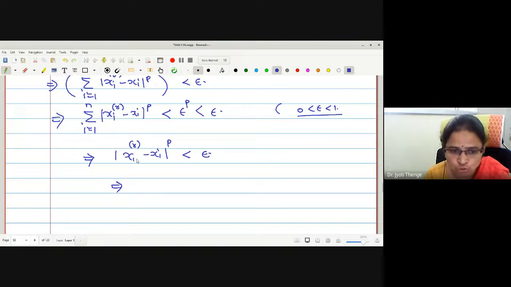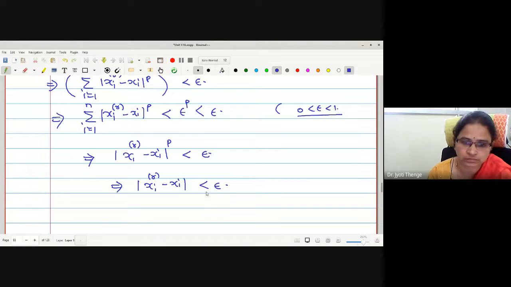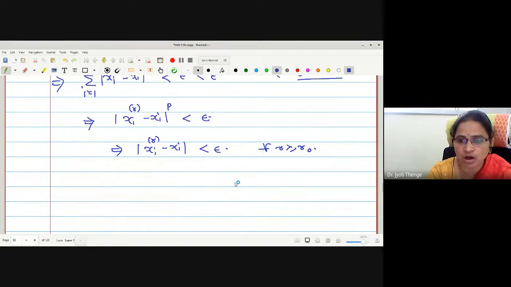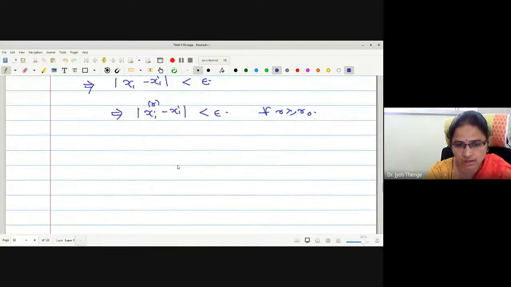Next, taking pth root on both sides, it is less than epsilon raised to 1 by p, which is less than epsilon. So what have we proved? Xir minus xi is less than epsilon for r greater than or equal to r naught. Therefore, may I say this coordinate-wise convergence holds: xir converges to xi.